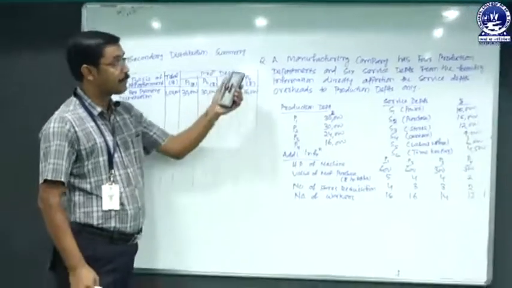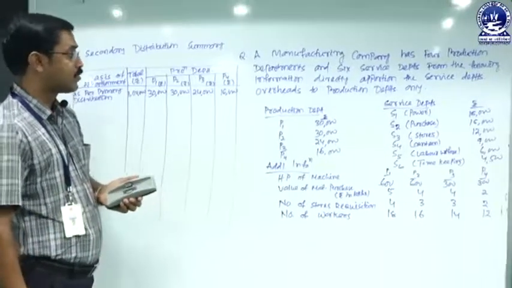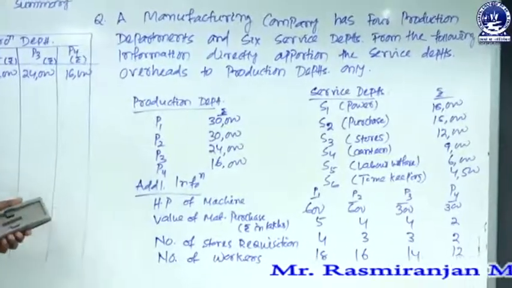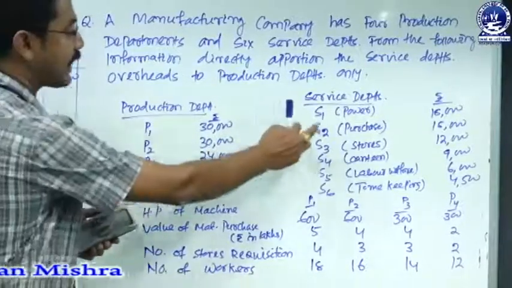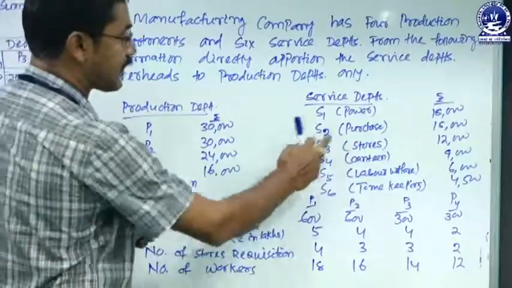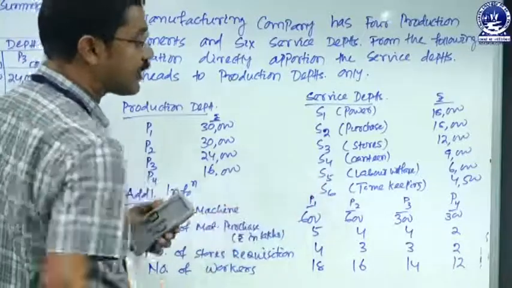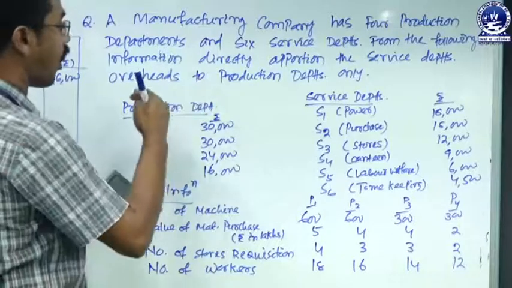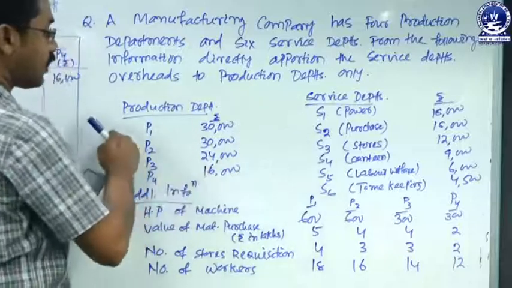The question is, a manufacturing company has 4 production departments and 6 service departments. So there are 4 production departments, P1, P2, P3 and P4. The service departments are S1, which is engaged with power, S2 with purchase, S3 with stores, S4 with canteen, S5 with labor welfare, and S6 with the timekeeping department. Based upon the following information, directly apportion the service department overheads to the production departments.